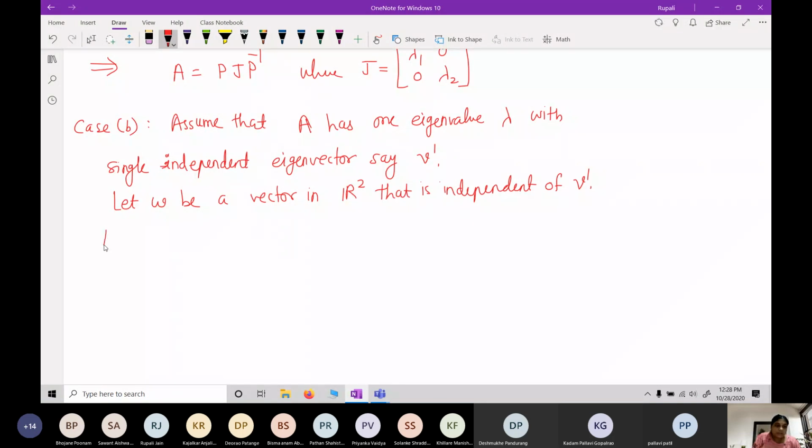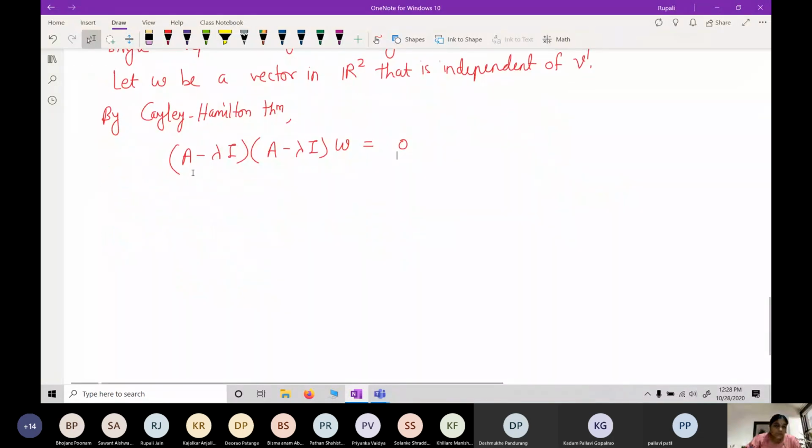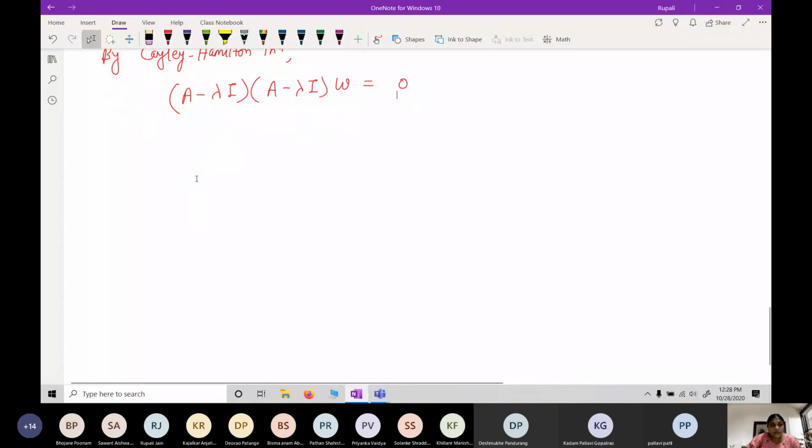So by the Cayley-Hamilton theorem, I can write (A minus lambda I) times (A minus lambda I) operated on W is equal to 0, because A satisfies its characteristic equation, which will be (A minus lambda I) squared.